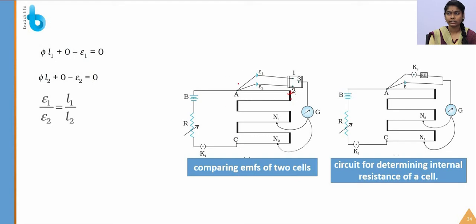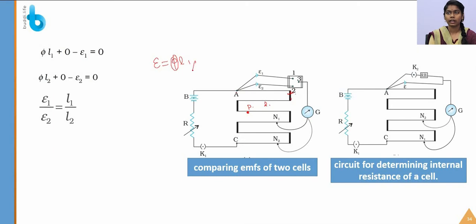Let's see this circuit. When I take a point P, what is the length between the point P and A? It is said to be L1. So what is the potential? The potential is phi L1, where phi is the potential drop across per unit length, and L is the length between the two points, which are A and P.